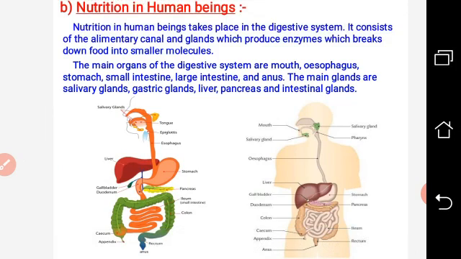Now, nutrition in human beings takes place in the digestive system. It consists of the alimentary canal and glands which produce enzymes which break down food into smaller molecules. The main organs of the digestive system are mouth, esophagus, stomach, small intestine, large intestine and anus. These are all parts of the alimentary canal. The main glands are salivary gland, gastric gland, liver, pancreas, and intestinal gland. So one by one, with the help of diagrams, we can read all the structures.